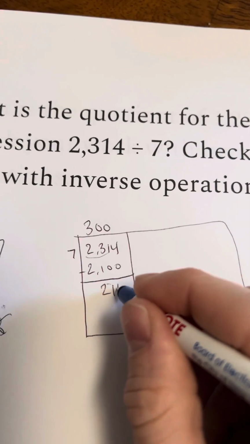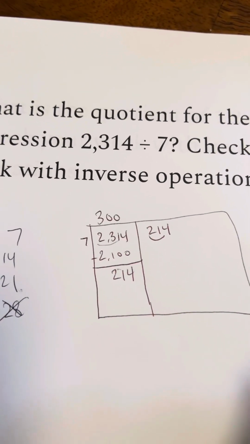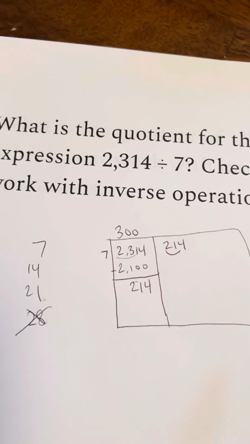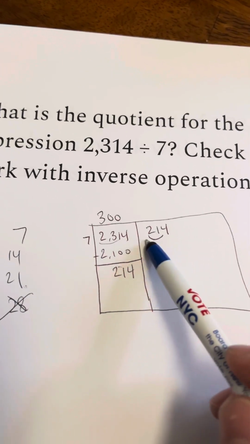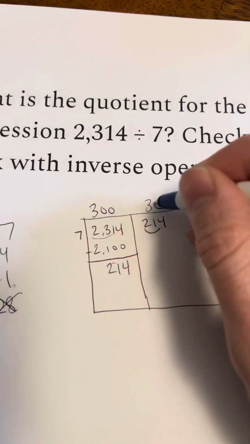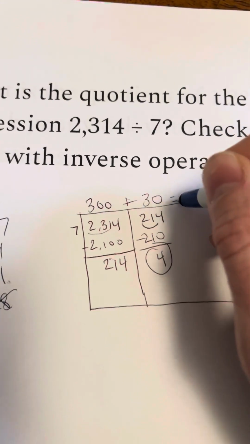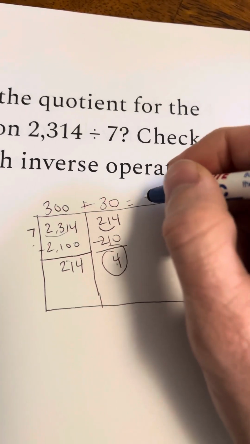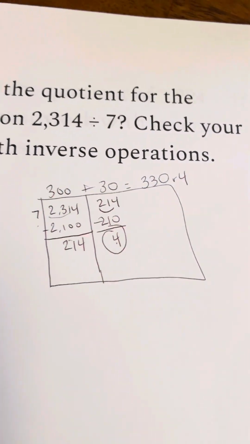I subtract, I get 214, and I bring it over here. Again, I'm noticing this 21. So I'm going to use 7 times 3 as my basic fact. Well, but I see this is 214, not 221, so I'm not going to use 3, but if I know 7 times 3 is 21, then I know 7 times 30 is 210, and I get 4 remaining. Right? This is smaller than this, so I stop. 30 plus 300 is 330, remainder 4.